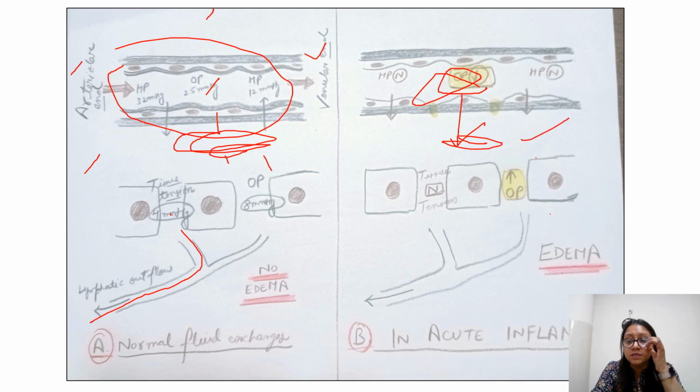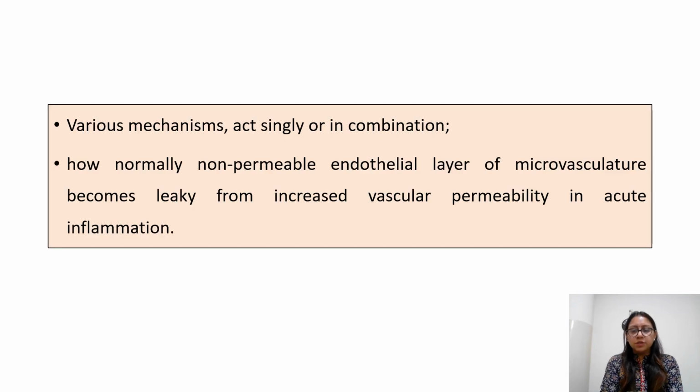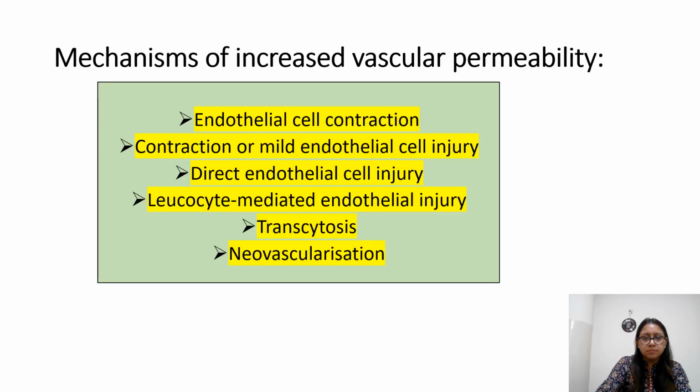So when there is decrease in osmotic pressure of the intravascular structure, so that will leak out, fluid आएगा बाहर extravascular space में, and then it gets deposited in the extravascular space resulting in edema. So various mechanisms जो होते हैं, जो इंट्रावास्कुलर परमेबिलिटी होती है ना वेसल्स की, उसमें बहुत सारे mechanisms होते हैं. वो या तो सिंगली एक्ट करते हैं या वो इन कॉम्बिनेशन एक्ट करते हैं. So that explains you how a non-permeable endothelial layer of microvessel becomes leaky. Leaky कैसे होते हैं, and from increased vascular permeability in acute inflammation. Fine. So these कुछ mechanisms हैं जिसकी वजह से vascular permeability बढ़ती है.